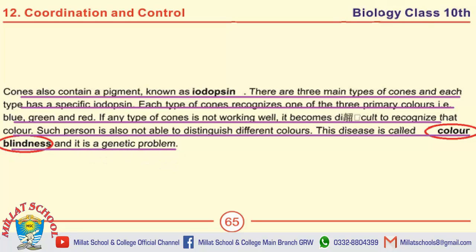Moving towards the important MCQs. There are three main types of cones. Each type of cone recognizes one of the three primary colors, that is blue, green and red. In color blindness, the person is not able to distinguish different colors. Color blindness is a genetic problem.